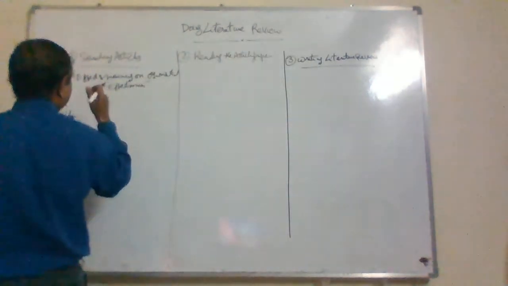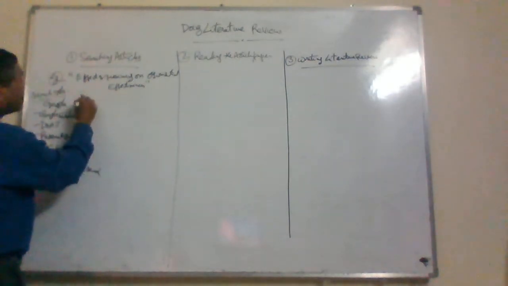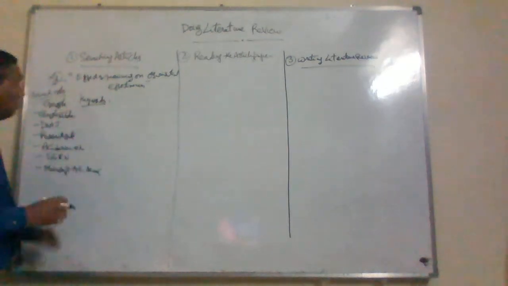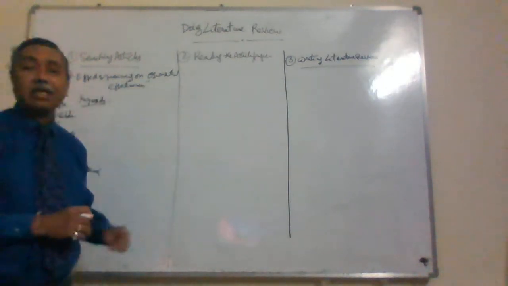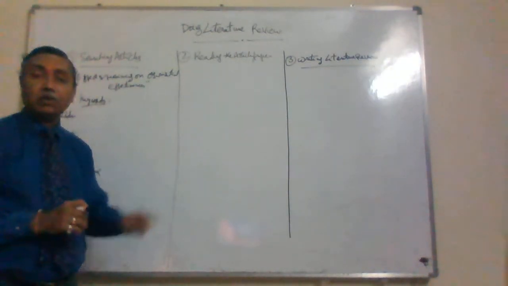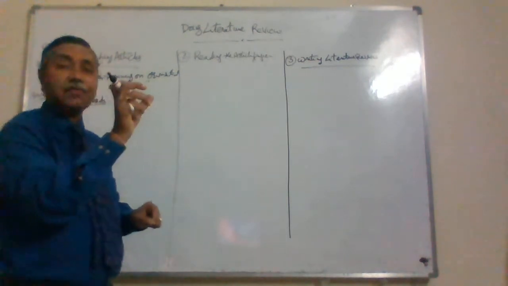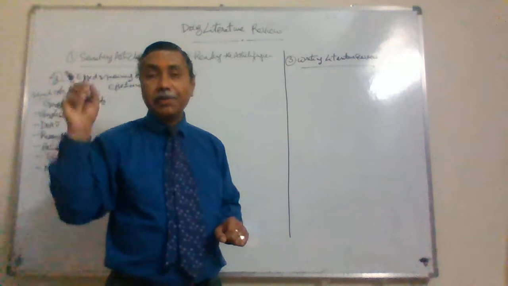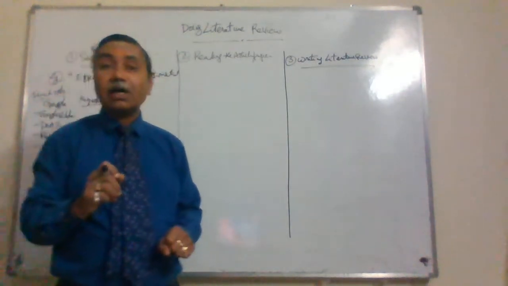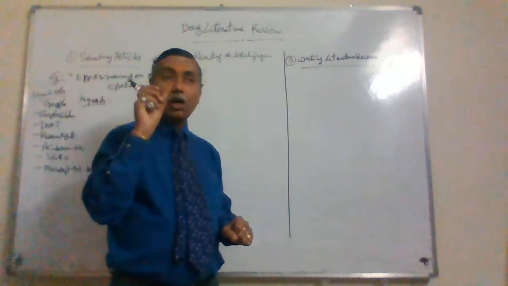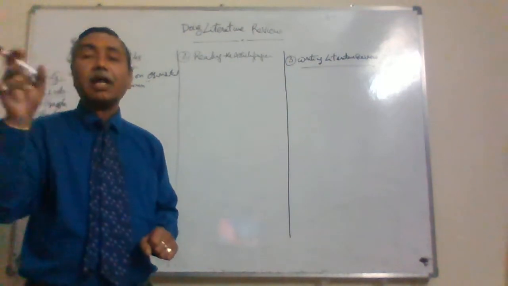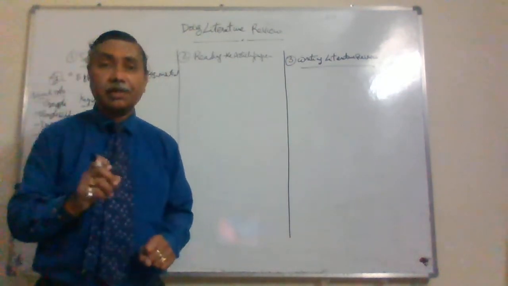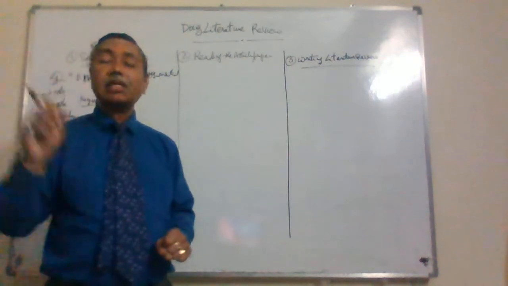Then use different keywords. What keywords do you have to use? In Google, put factors affecting organizational effectiveness plus PDF, and all PDF files will come. Next, role of training in organizational effectiveness, role of training in organizational productivity, role of training, organizational performance.